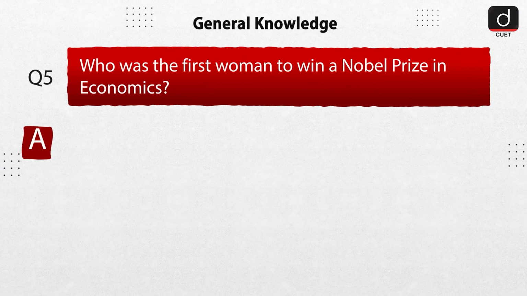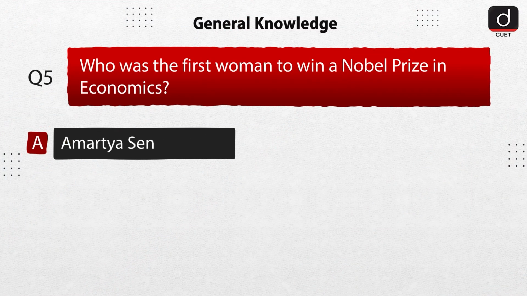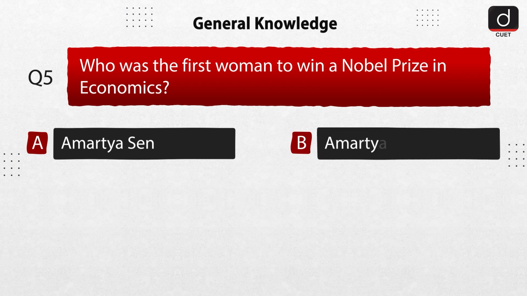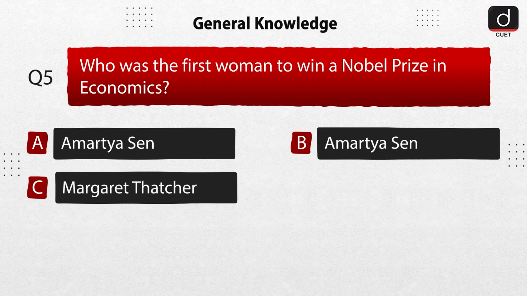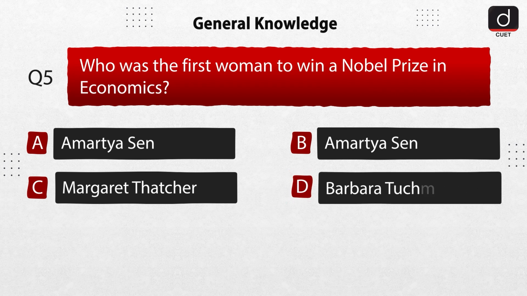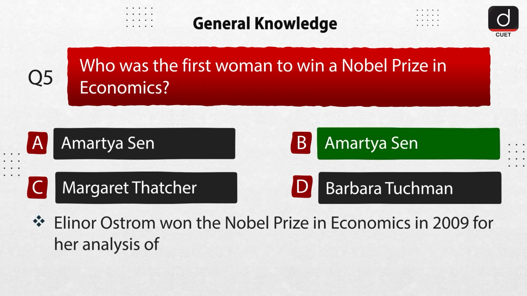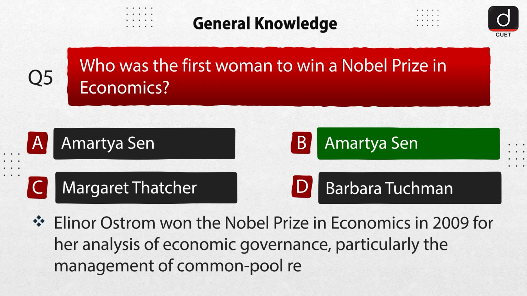Next question is, who was the first woman to win a Nobel Prize in Economics? Option A, Amartya Sen. Option B, Elinor Ostrom. Option C, Margaret Thatcher. Option D, Barbara Tuchman. The correct answer is option B, Elinor Ostrom. Elinor Ostrom won the Nobel Prize in Economics in 2009 for her analysis of economic governance, particularly the management of common pool resources.